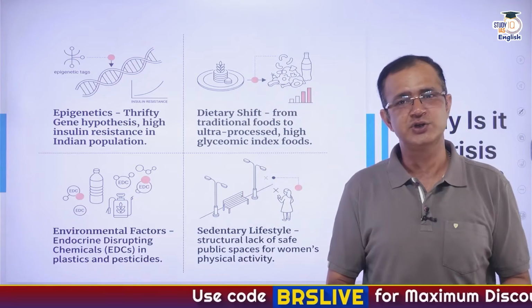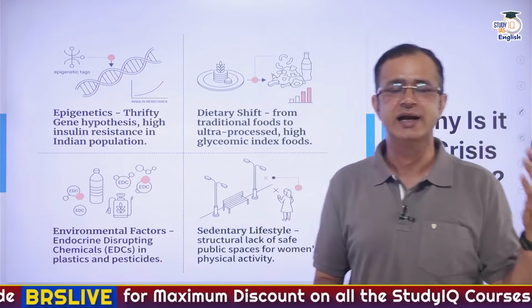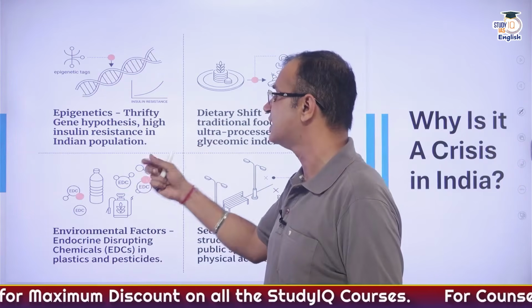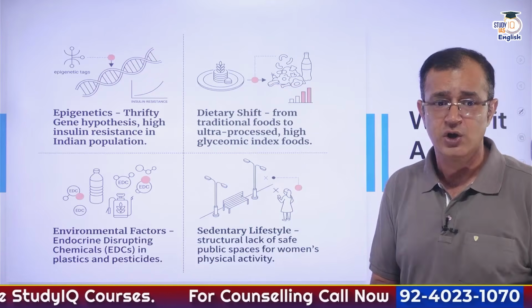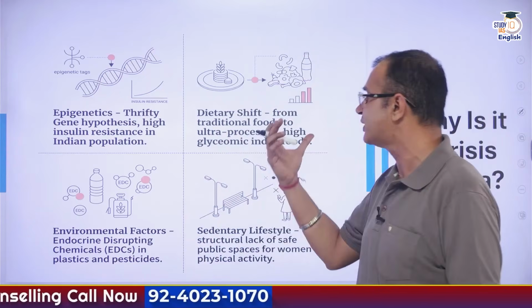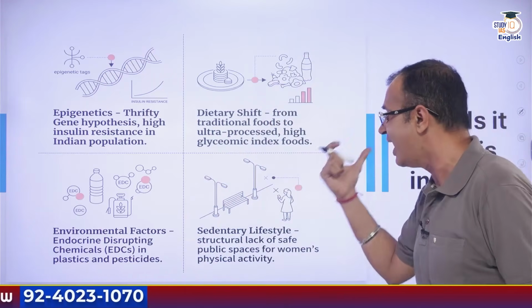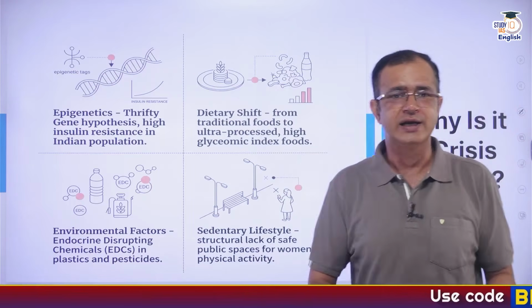Alright, so now why is it a crisis in India, and why is India called the PCOS capital? Now there is epigenetics, that is, the thrifty gene hypothesis, with high insulin resistance in the Indian population. Also, there has been a complete dietary shift, where we are moving from traditional food to ultra-processed and high glycemic index food in India.